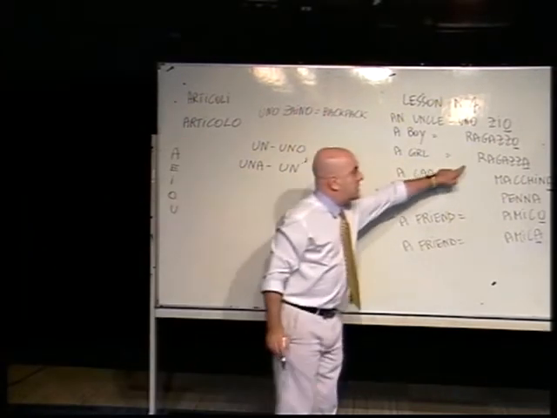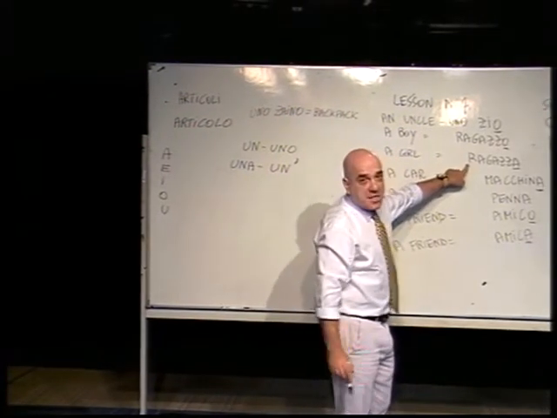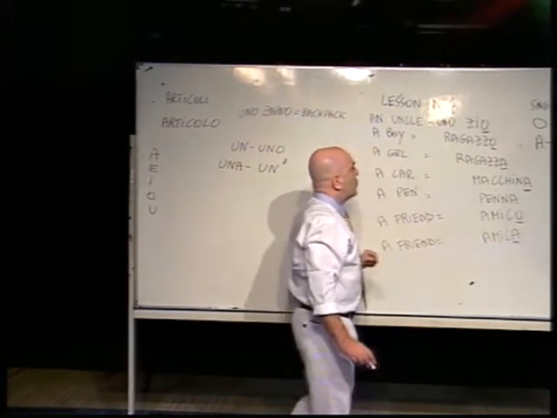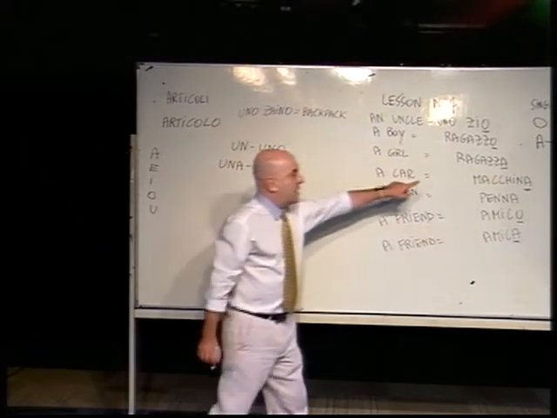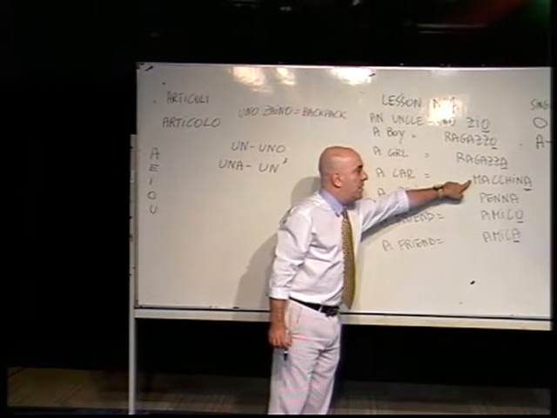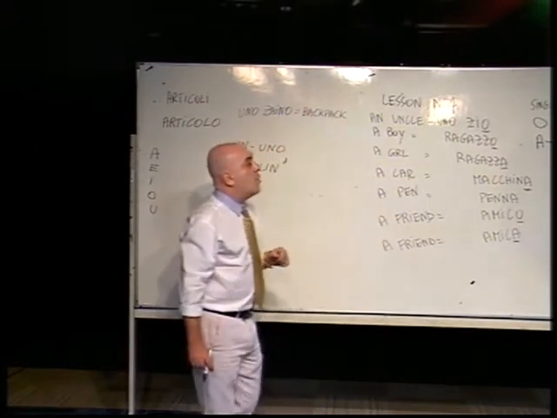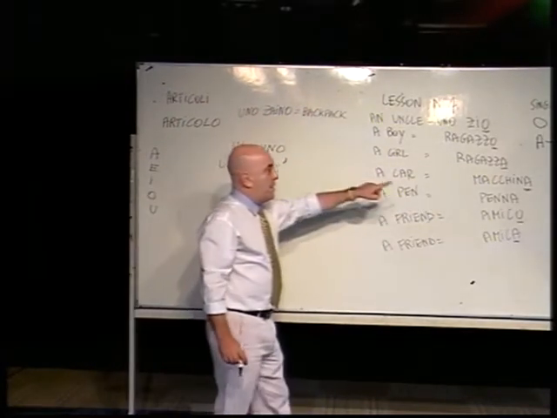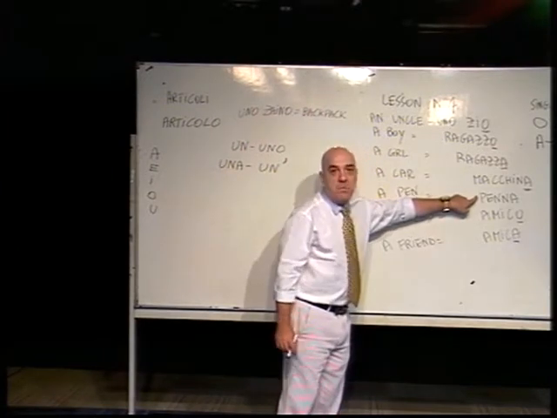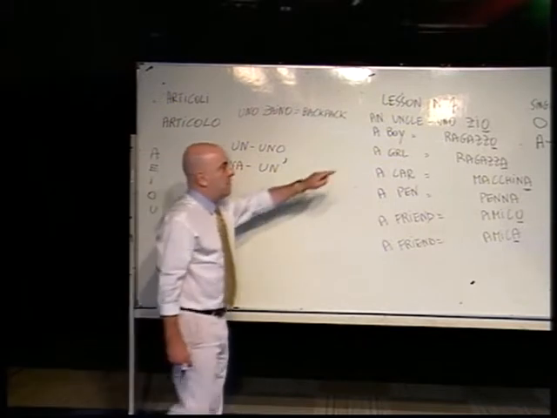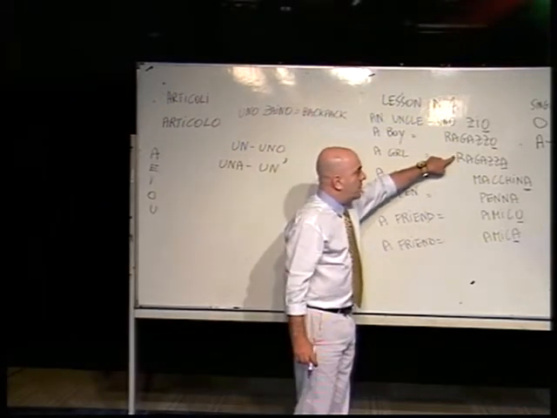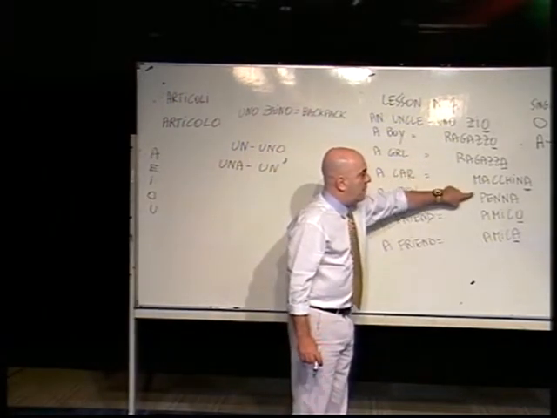So in this case, ragazza doesn't start with the vowel, so you will say una ragazza. Macchina starts with M, so you will say una macchina. Penna starts with P, so you will say una penna. One girl, one car, one pen.